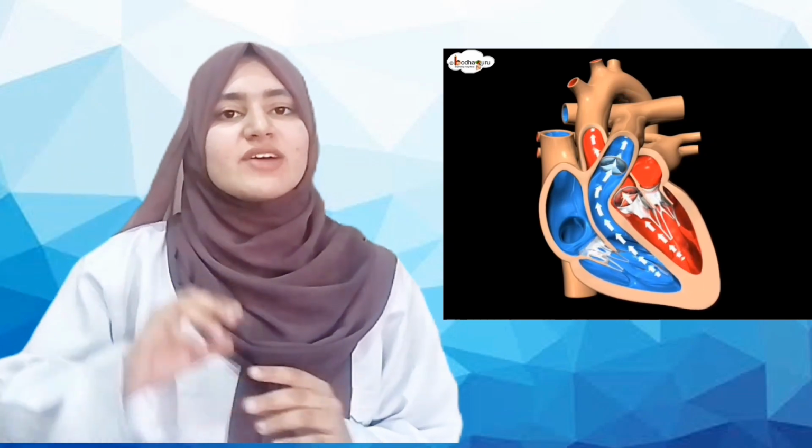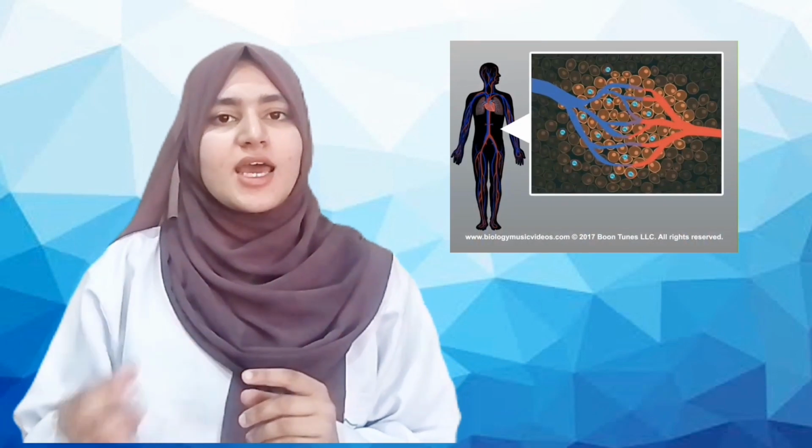The aorta then divides into different branches and carries blood towards all parts of our body. The small branches of arteries or aorta are called arterioles. The arterioles then further divide into small vessels called capillaries. Capillaries are the small vessels where exchange of material takes place. The oxygen in the blood is exchanged for carbon dioxide, and the nutrients which are useful for the cell are supplied to the cell, and the metabolic wastes are diffused into the blood. The blood is now deoxygenated.